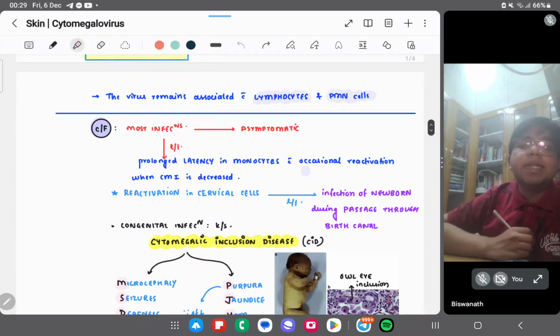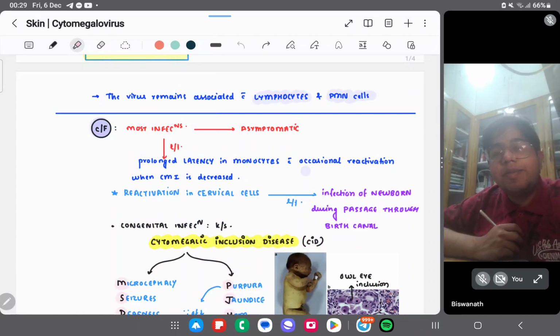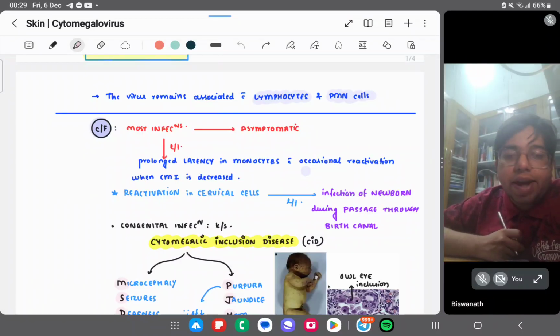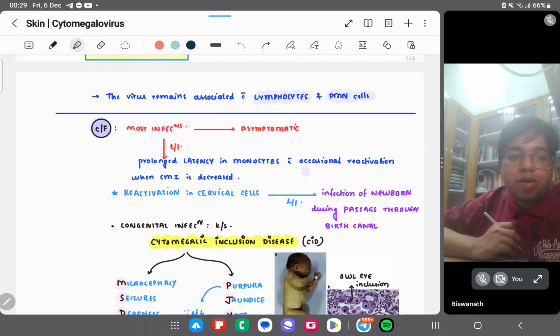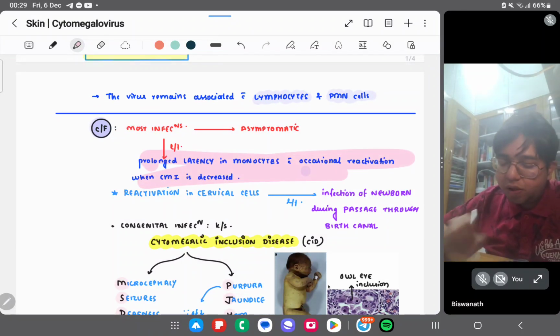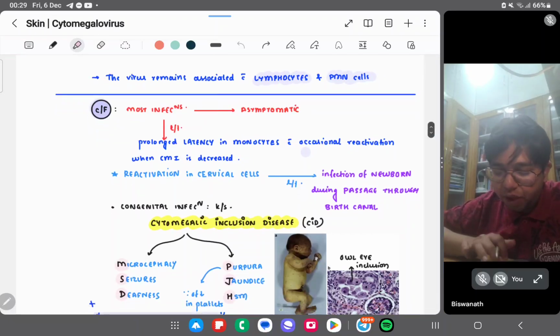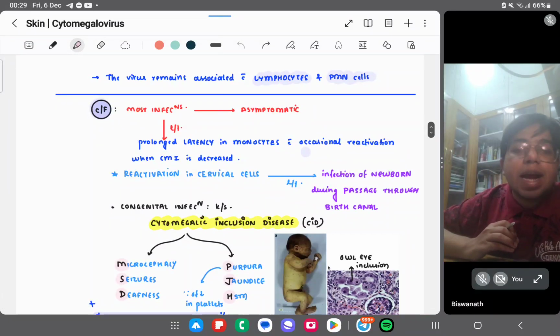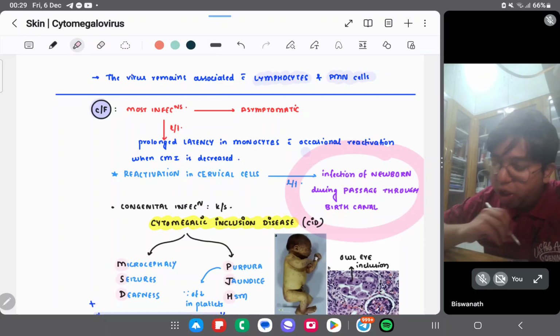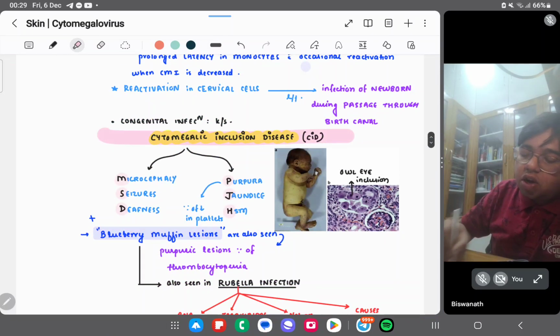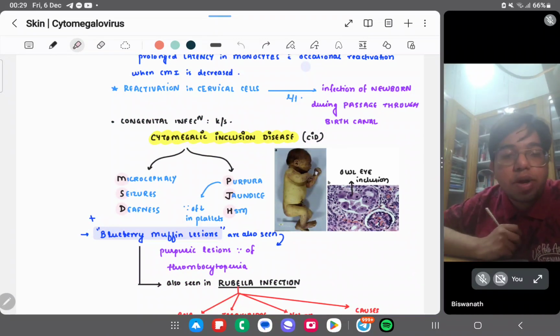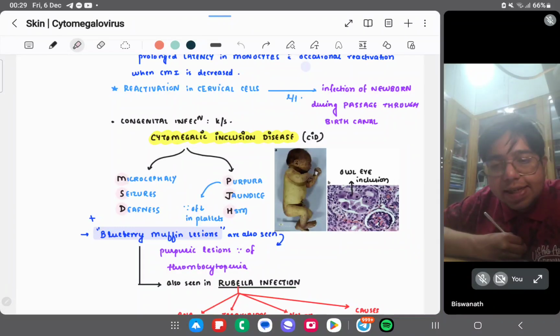Clinical features. Most of these infections are asymptomatic. Just remember the thumb rule that the majority of pathogens produce asymptomatic infections because our immunity is very good. But it can lead to complications like prolonged latency in monocytes and occasional reactivation. If it reactivates in cervical cells, it can cause infection of the newborn, and congenital infection in the newborn is called cytomegalic inclusion disease, CID.